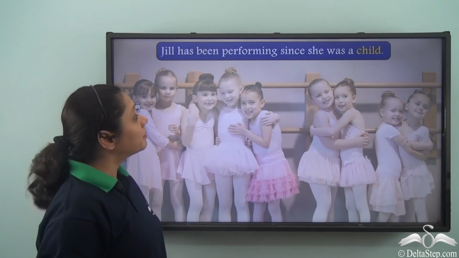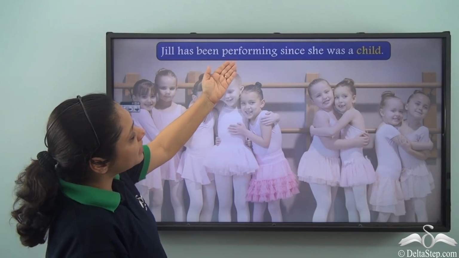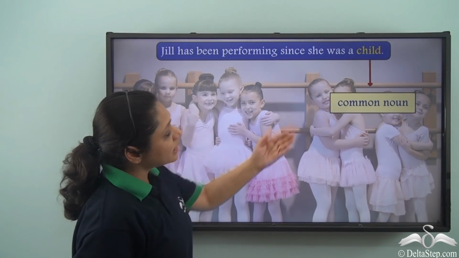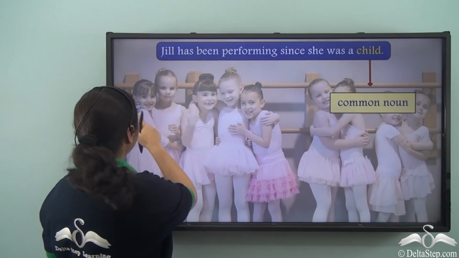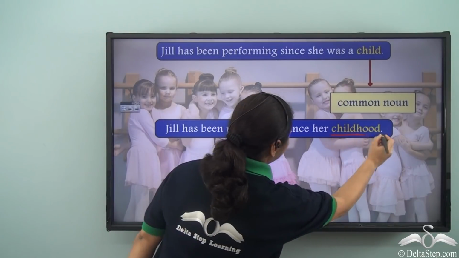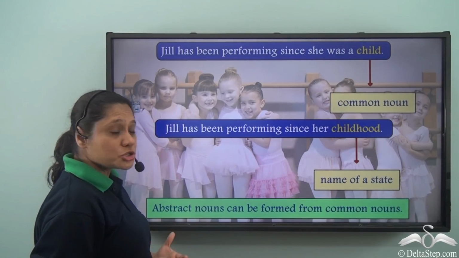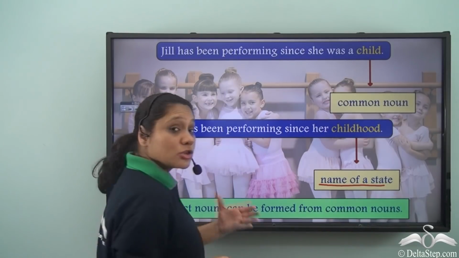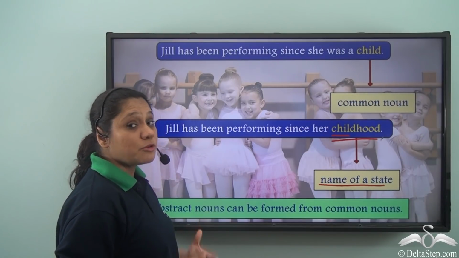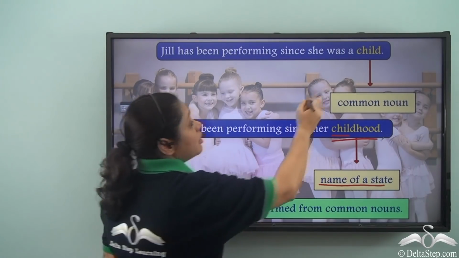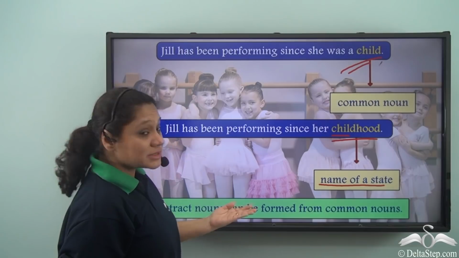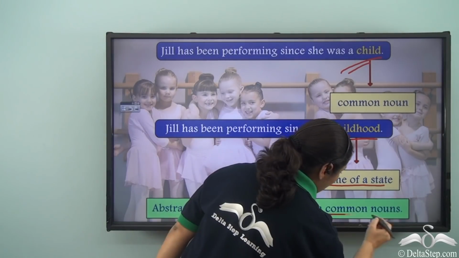Now let us look at this example. Jill has been performing since she was a child. So child here is a common noun. But if I say Jill has been performing since her childhood, then childhood is a word which is showing the name of a state. So this word childhood is an abstract noun. And how has it been formed? We see that it has been formed from the common noun child. So we see that abstract nouns can also be formed from common nouns.